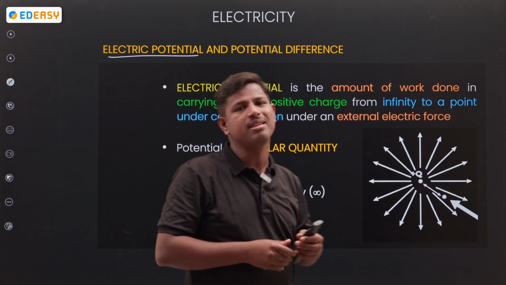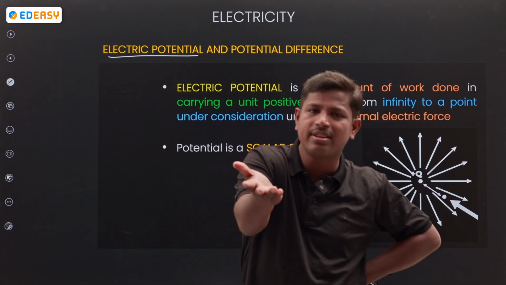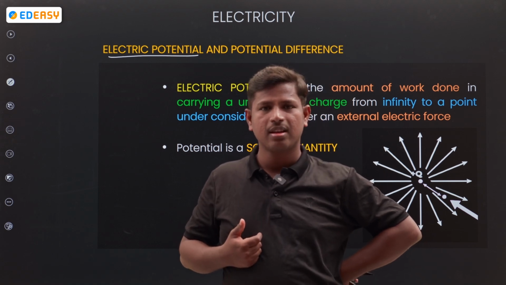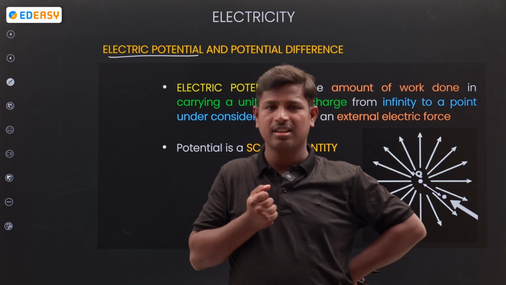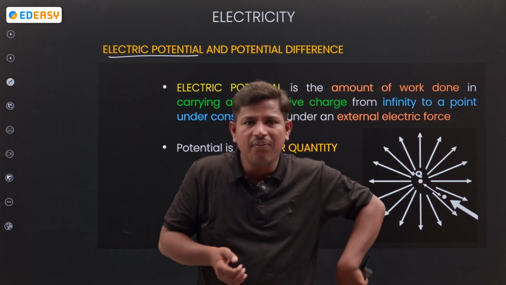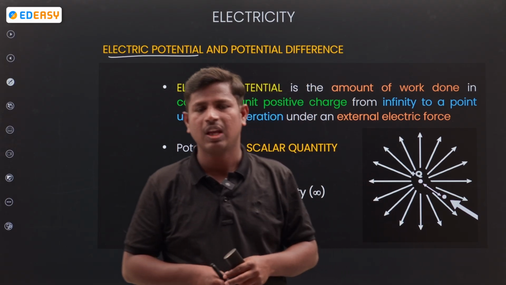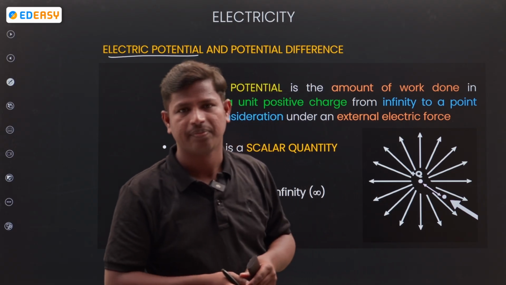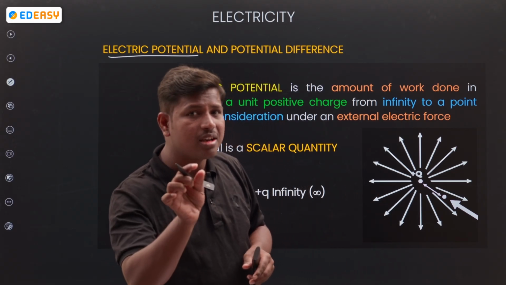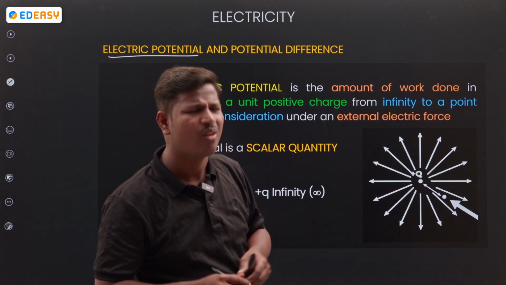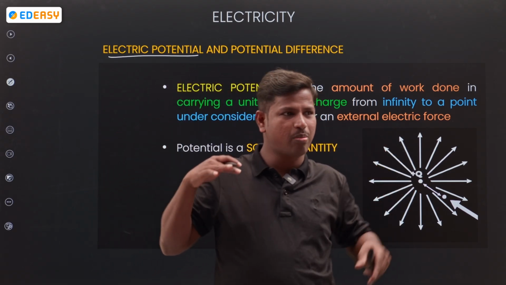Electric potential. Every person has some potential, right? You have some potential, I also have some potential. So how can we calculate that potential? For example, if I am running 100 meters and I take 10 seconds, is it possible? Okay, let us think I am a Superman.